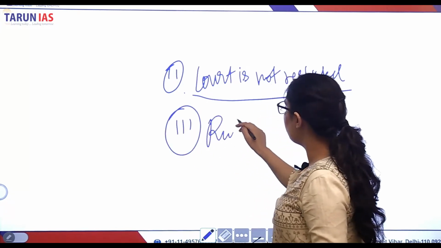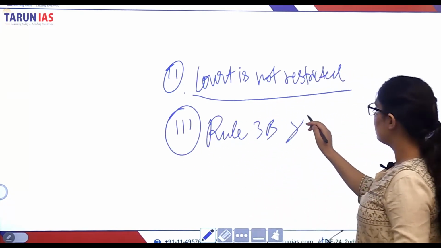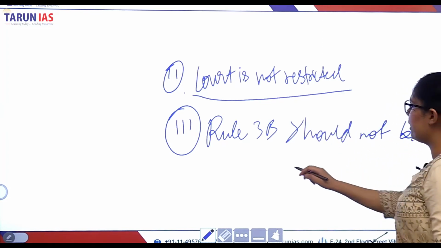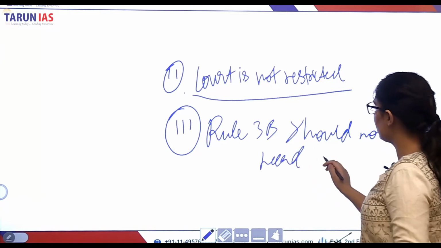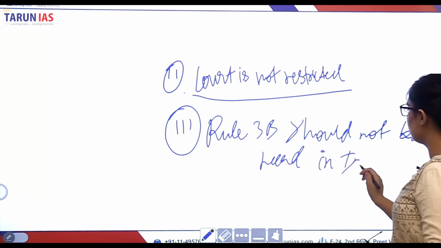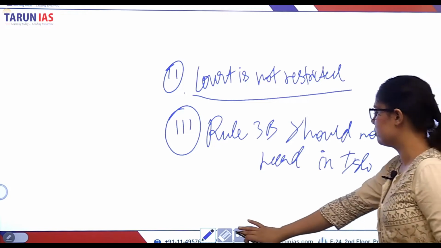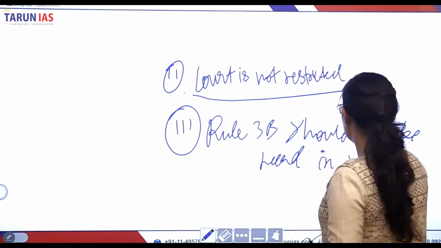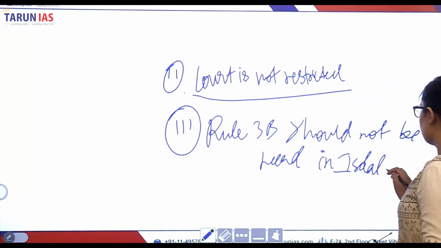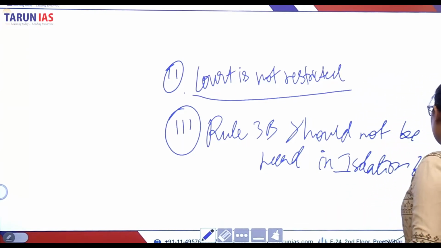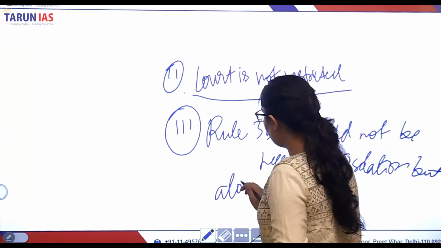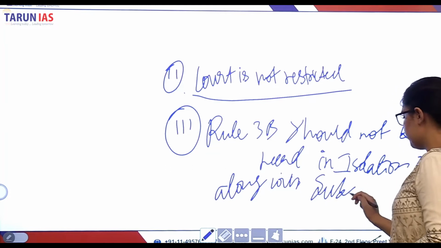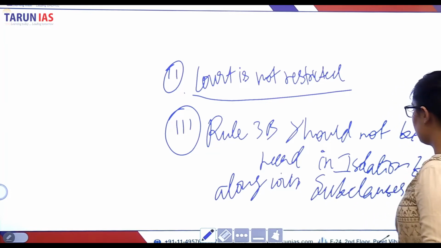that Rule 3B should not be read in isolation, but along with subclauses, right?